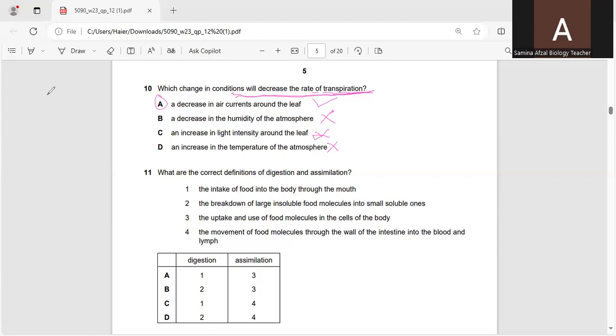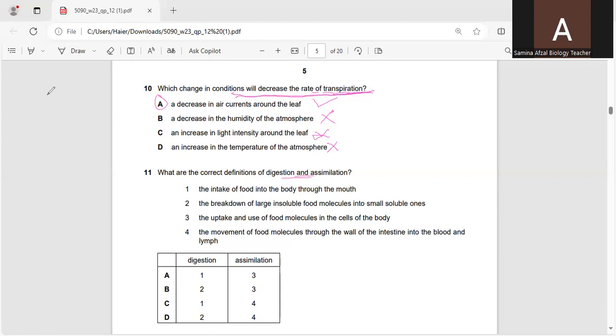Now, the next question, number 11. What are the correct definitions of digestion and assimilation? Here you are, the intake of food into the body through the mouth. Second,